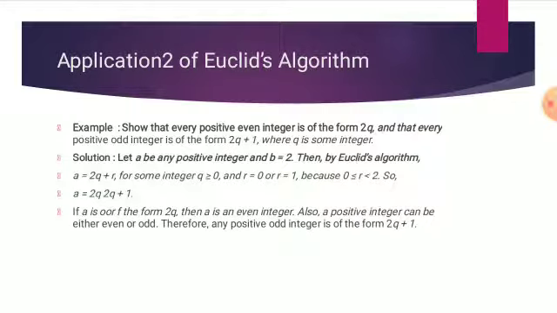If a is of the form 2q, then it is an even integer. Also, a positive integer can be either even or odd. Therefore, any positive odd integer is of the form 2q plus 1.